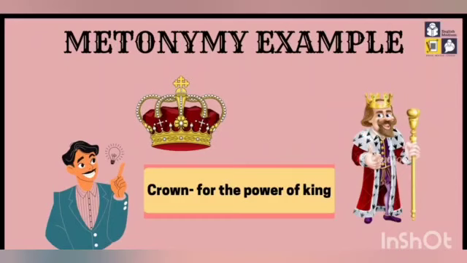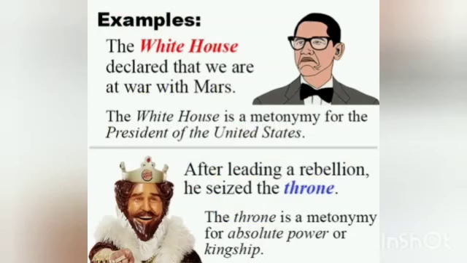For example, look over here. Crown is also one symbol to express the power of a king. I can use crown instead of using king. Now just look over here. The White House declared that we are at war with Mars. So again, White House is a metonymy for the president of the US, because we refer to the president as Mr. President, and he lives in the White House, because it is closely associated.